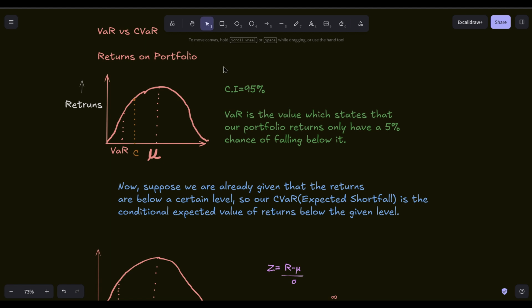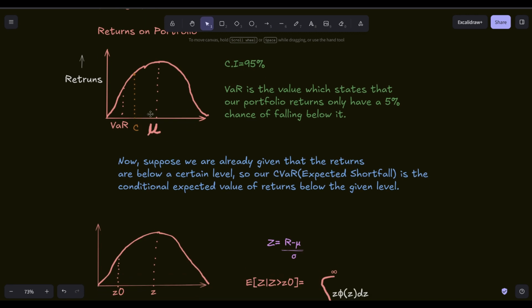Now, what is conditional value at risk? Suppose we are already told that the portfolio return is worse than some given threshold. In our case, let us suppose that value is C. Now, the next natural question would be, given that we are already in the bad tail of the distribution, what is the average loss we should expect? This is what conditional value at risk, or expected shortfall, measures. It is defined as the expected value of the returns below a given cutoff.